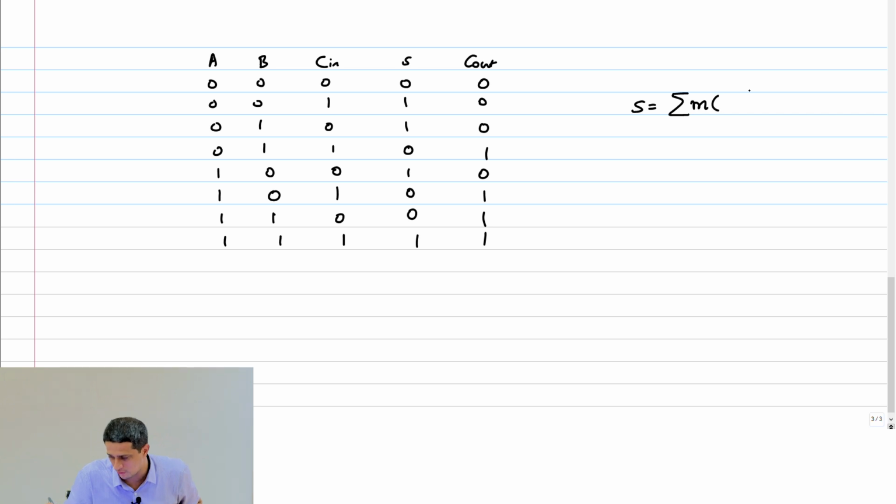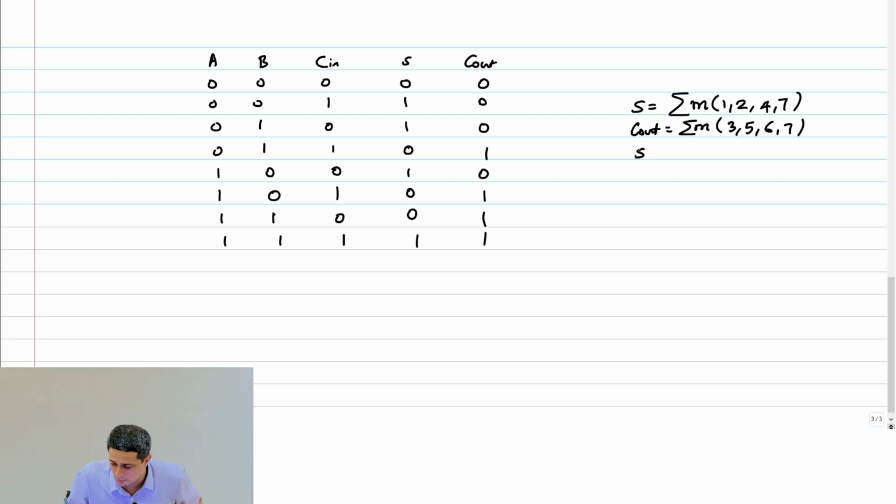It is summation of min terms 1, 2, 4 and 7. Okay, C out is what? Summation of min terms 3, 5, 6, 7.